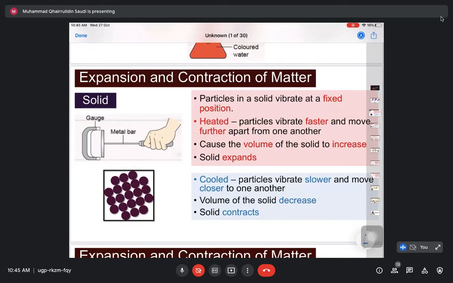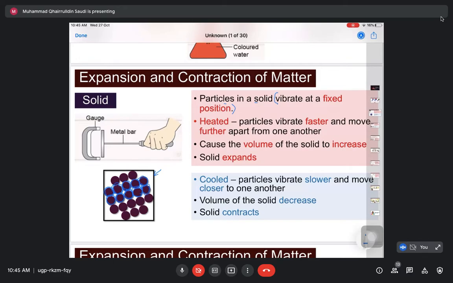Solid, if you can still remember, the particles in solid vibrate at fixed position. These are the particles inside solid. They are closely arranged with each other. So bila dia bergerak, they can only vibrate at fixed position. Dia tak boleh gerak mana-mana because the space is not enough. They are closely packed together.